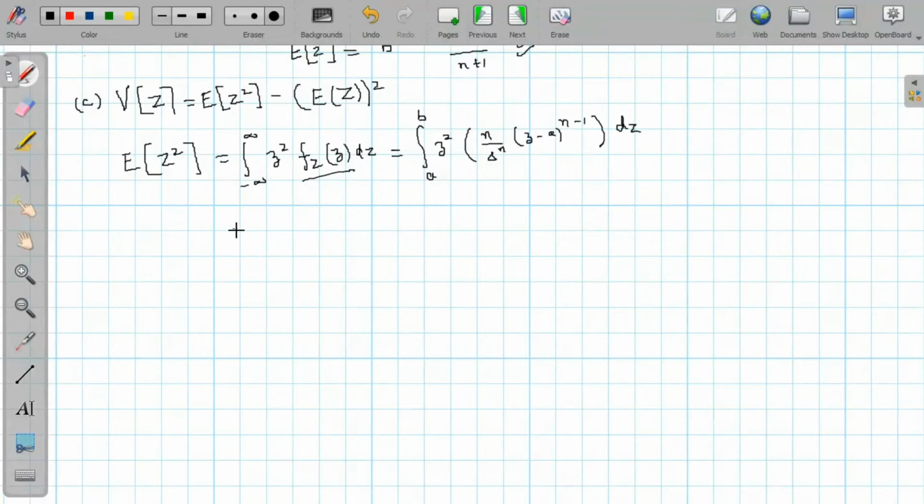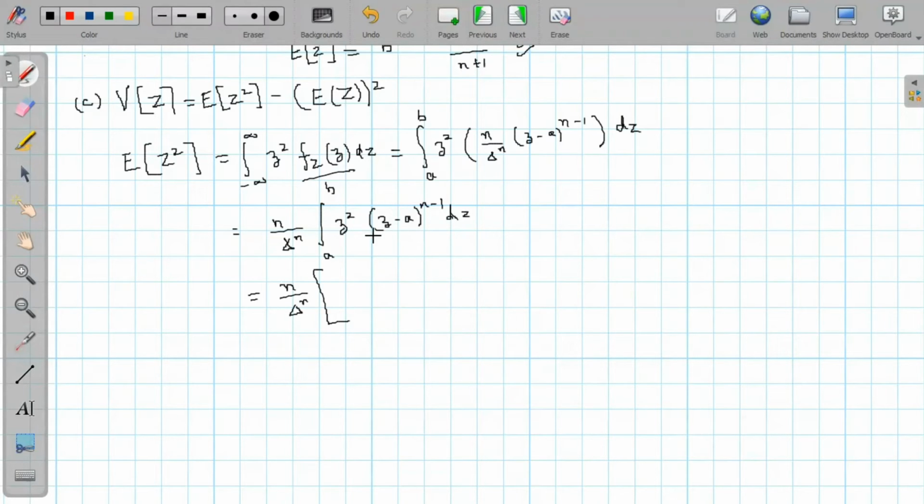So this will be equal to N by delta raised to power N integration A to B Z square times (Z minus A) power N minus 1 dz.